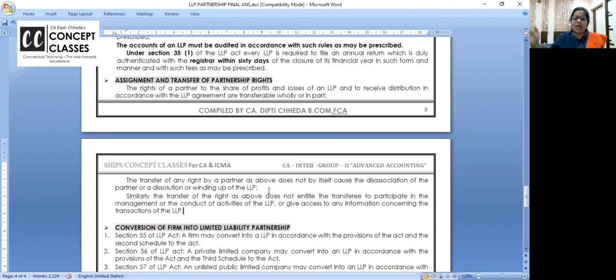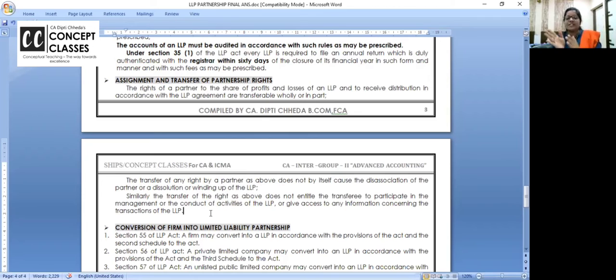By way of one or three or four partners going out doesn't mean the LLP will get closed, unless only one partner is remaining. The LLP will continue. Partners keep coming and going. Similarly, transfer of the rights as above does not entitle the transferee, who has become the new partner, to participate in the management or conduct of activities or to get access to any information concerning the LLP.